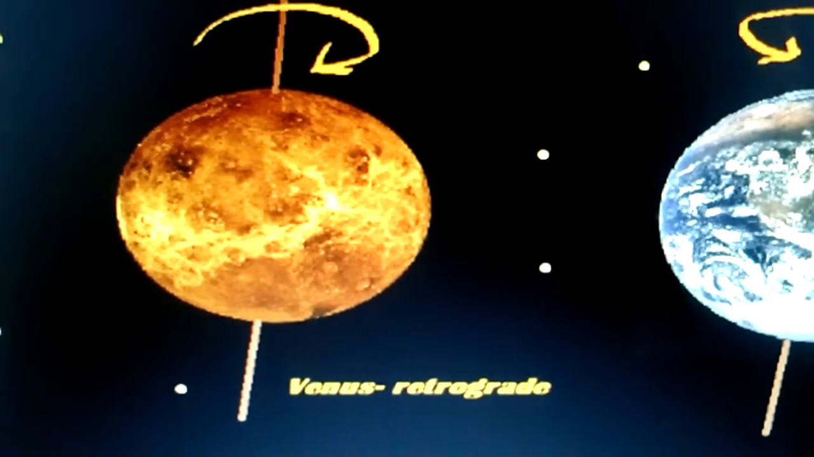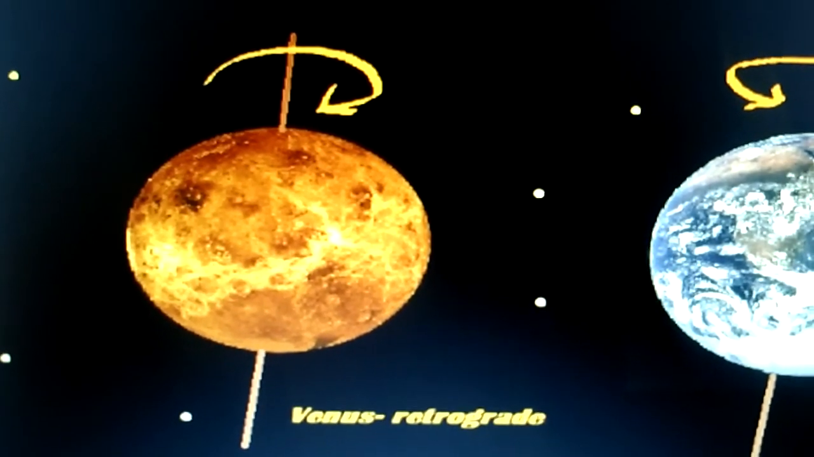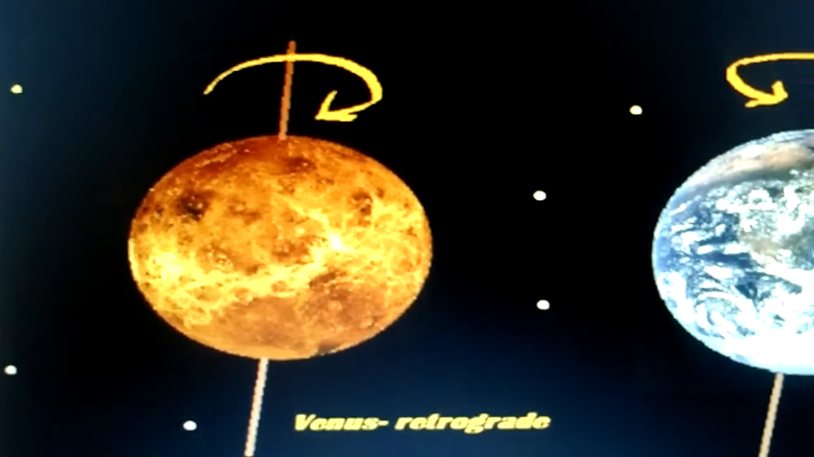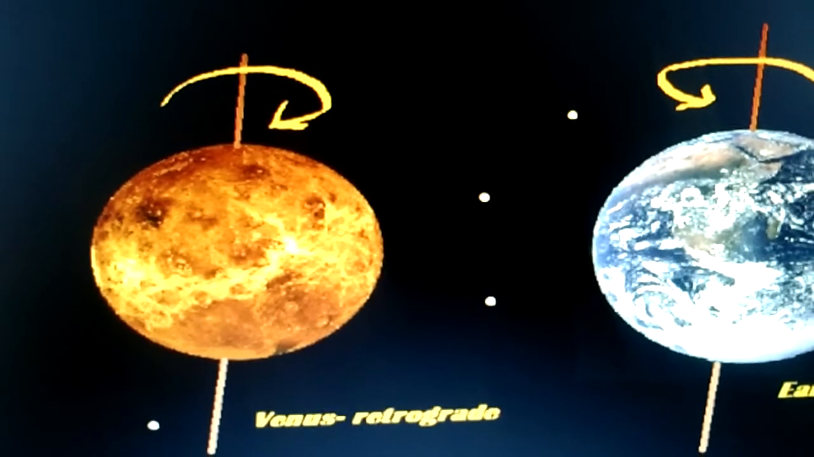Do you know, children, Venus is the only planet that rotates around itself from east to west. It rotates itself from east to west.